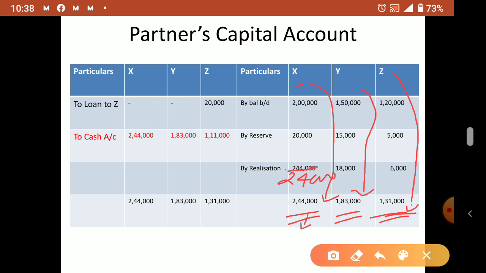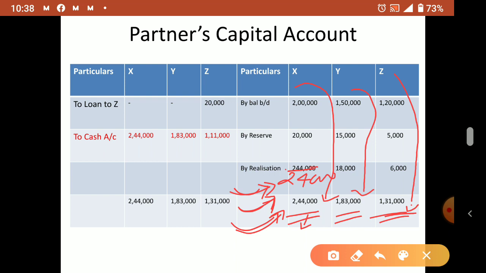If they are getting something again, you have to put it on the credit side, if the partners are getting any amount. Any other profits, any other reserve, anything the partners are getting, you write on the credit side always. I'm telling this so you should not get confused about what is credit side and what is debit side. Partners capital account credit side means the money is coming into the account of the partner, not the firm. Just like when salary comes, our account balance increases, and when somebody pays money to us, it increases again. Just like that.